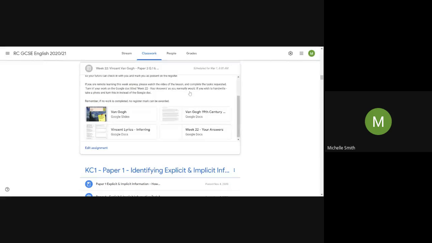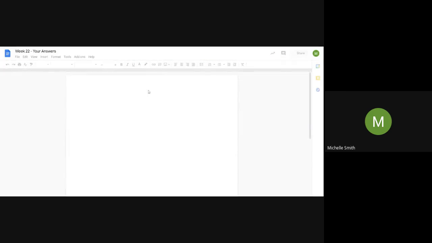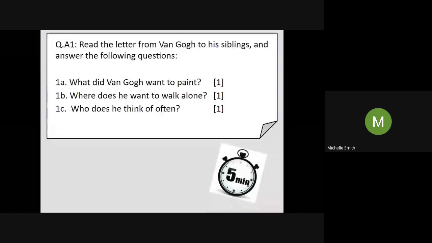To answer the question, you're going to need to look at the text that we just read, but you're also going to need to click on this document here, week 22, your answers. This is where you're going to write your answers. So all you need to do here is just write question 1, and then you can put 1A and write your response, 1B, write your response, 1C, and then write your response. Pause the video now for me and answer the question. What did Van Gogh want to paint? Where does he want to walk alone? Who does he think of often?